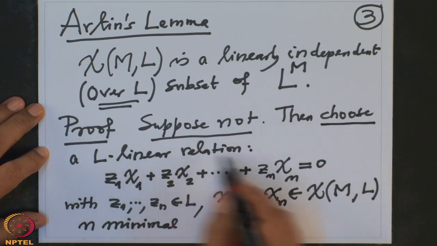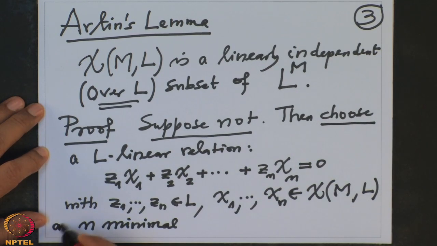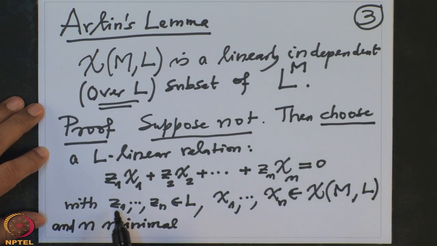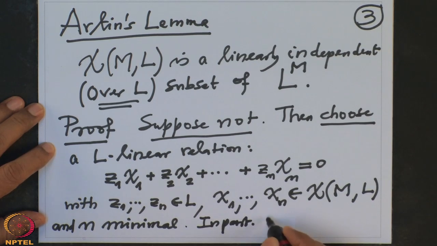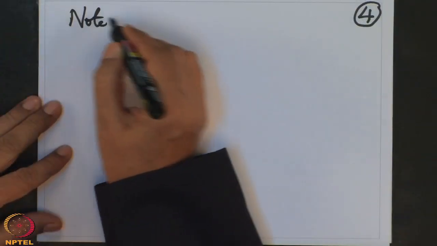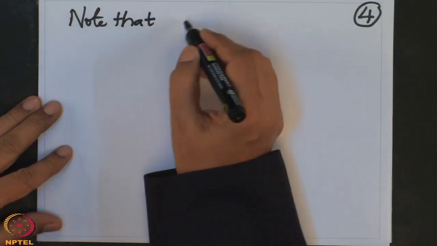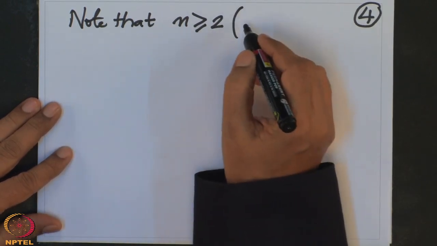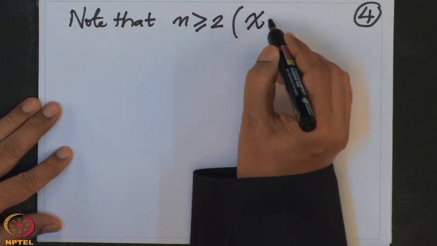Choose a relation with n minimal. So therefore, all these z_i's are non-zero. So in particular, z1 to zn are non-zero. All are non-zero. Also note that n has to be at least 2, because no character is zero, so characters are always non-zero.